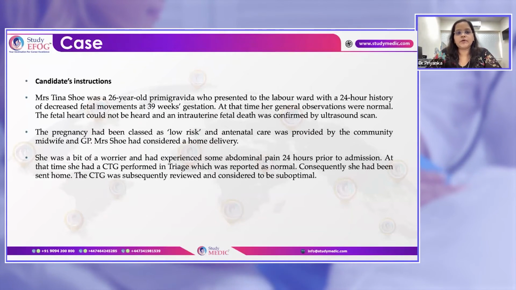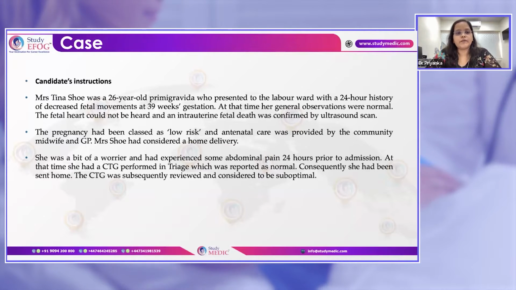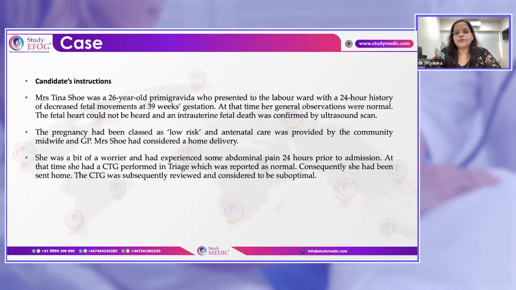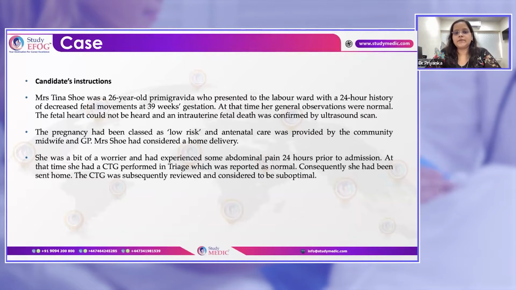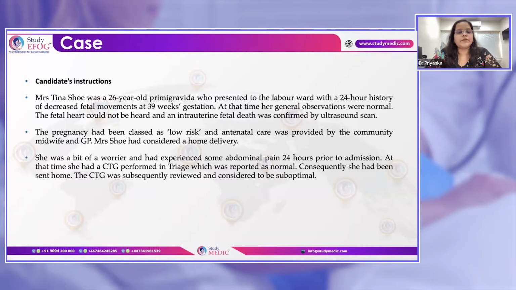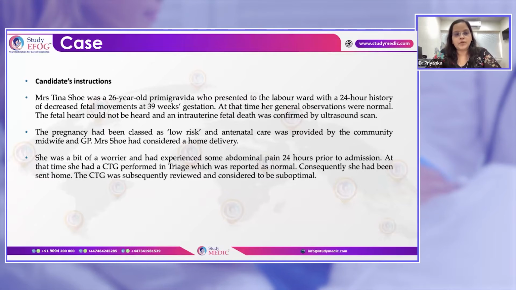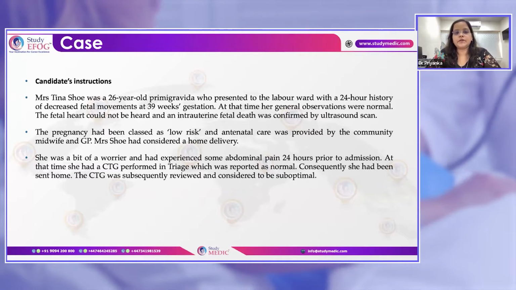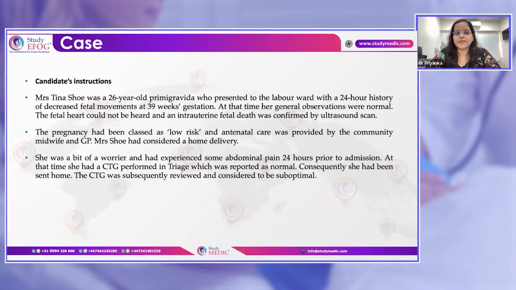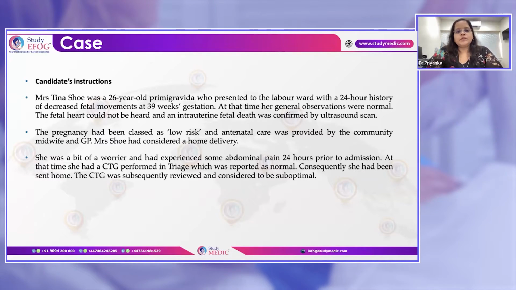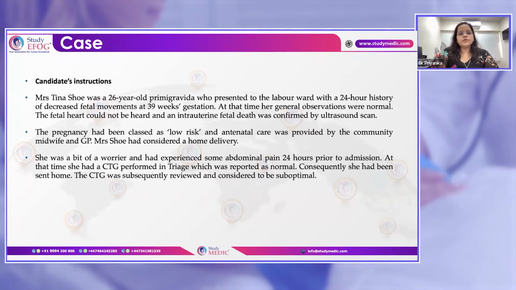This is a case of a primigravida who has come with a 24-hour history of decreased fetal movements at 39 weeks, and she was classified as low risk, and then it was confirmed that it is an intrauterine fetal death. First, she was told that everything was normal. Now her husband is angry and he has come to meet you. I will be playing the role of Mrs. Tina's husband, and also the doctor. So let's start.